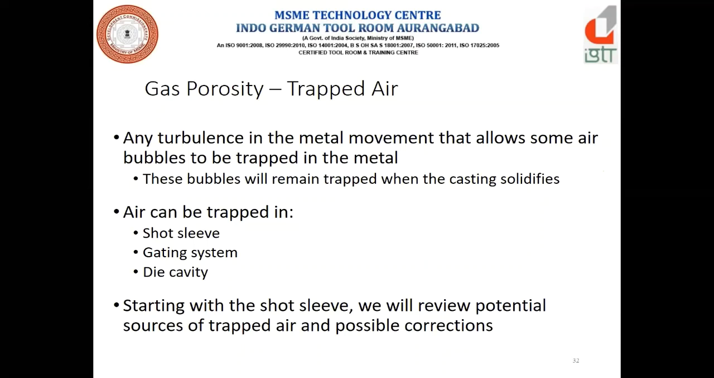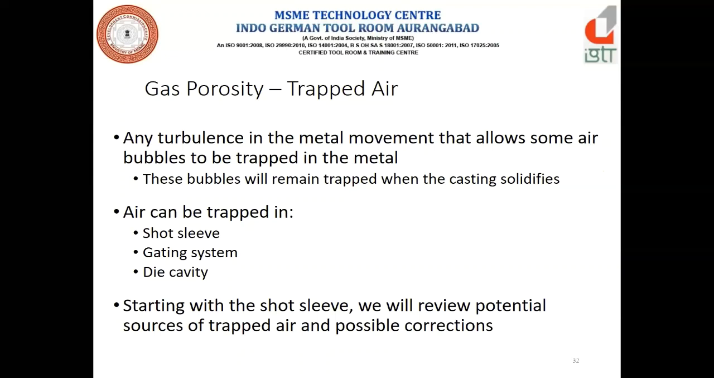Now, the gas porosity because of trapped air. Any turbulence in the metal movement that allows some air bubbles to be trapped in the metal is called trapped air. How does it happen and why does it happen? Basically, air can be trapped in three conditions: in the shot sleeve, the gating system, and in the die cavity.